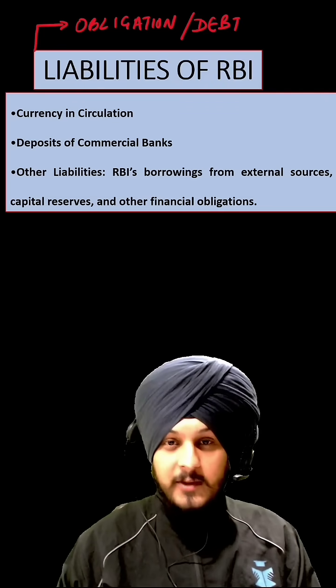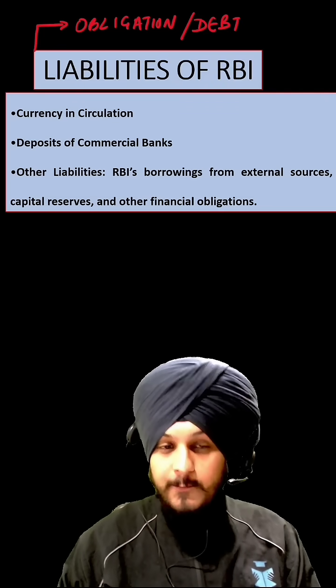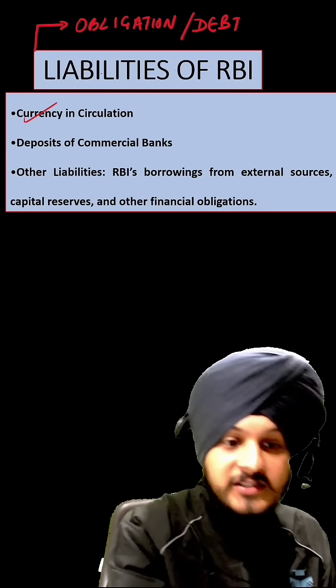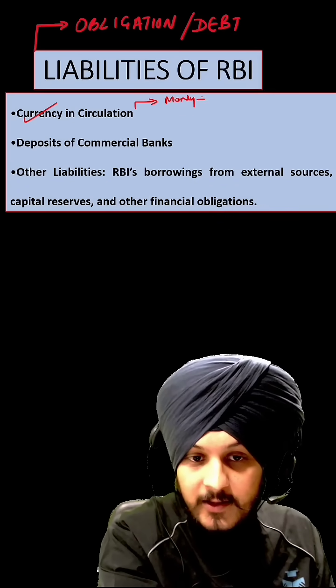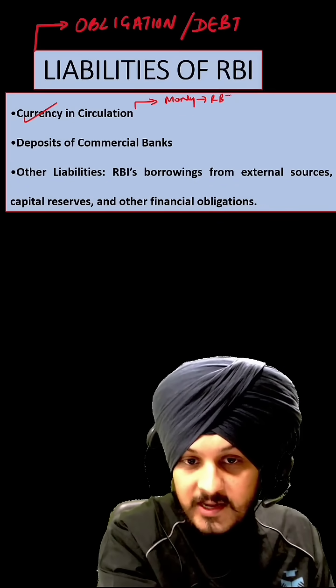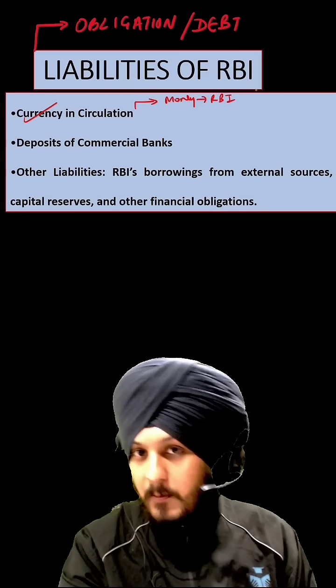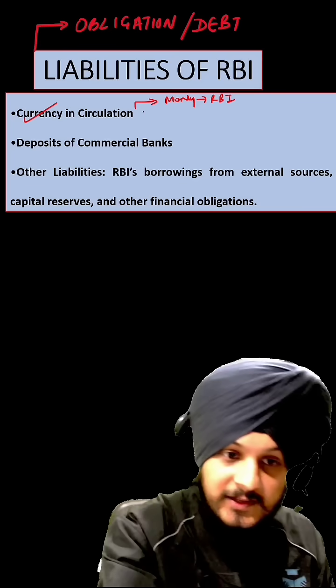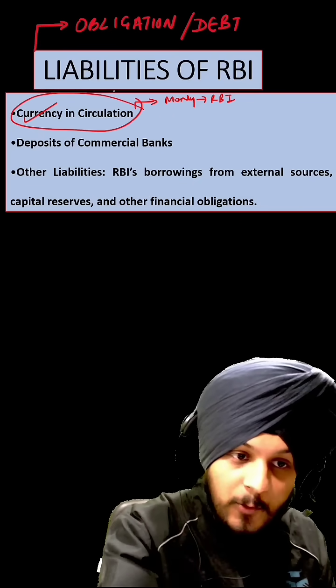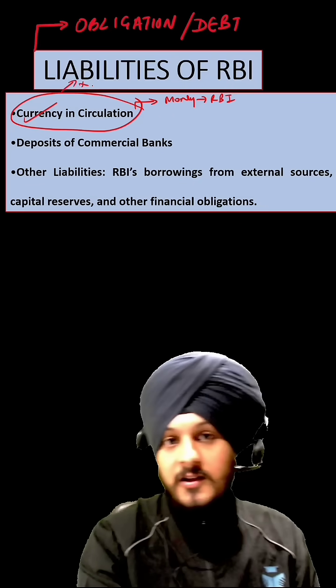As a part of RBI's balance sheet, we have different types of liabilities. For example, currency in circulation, which is nothing but the money that has been issued by the RBI. And this money is being used in the economy with public, with businessmen, with banks. Now the question is why this currency in circulation is a type of liability and not an asset.